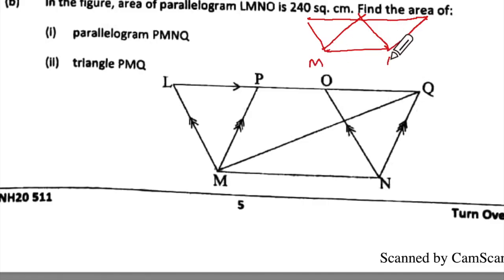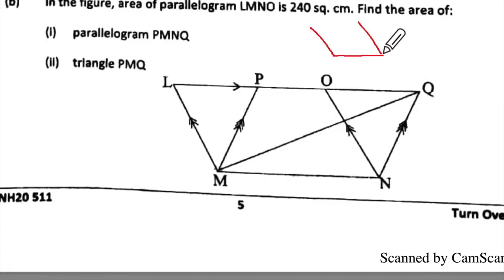This is M, this is N. Oh dear me, what did I do? I thought they were intersecting. M, N, O, L. Then we have this P and this Q. And this is parallel to this. This is double arrow, this is double arrow.